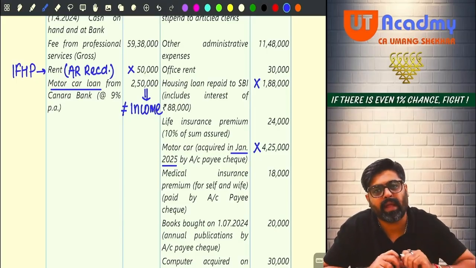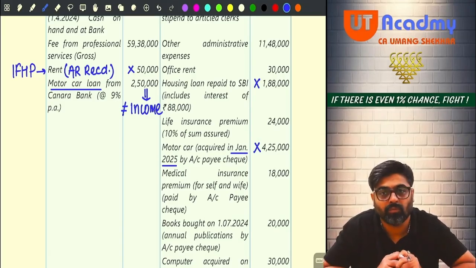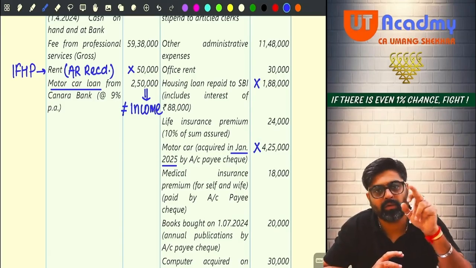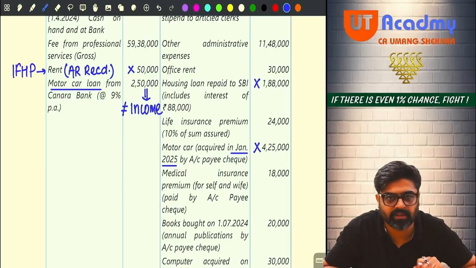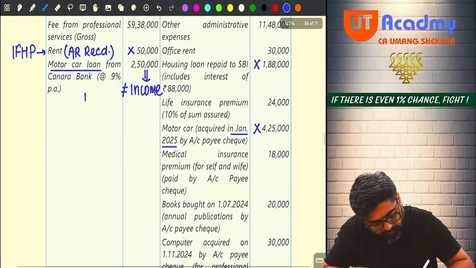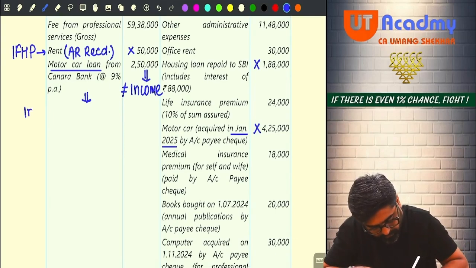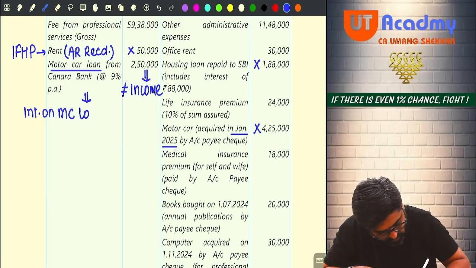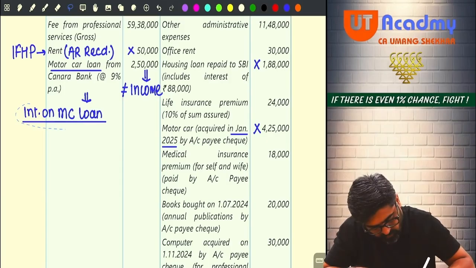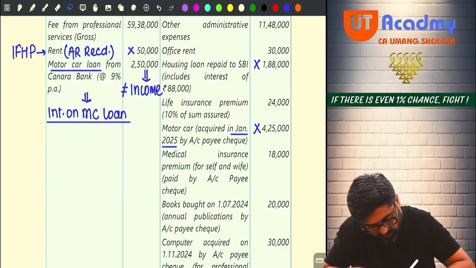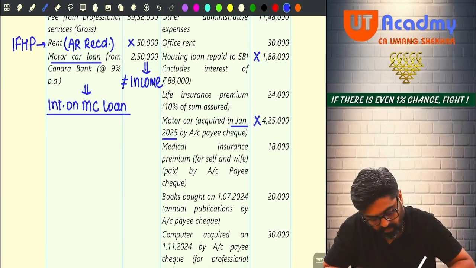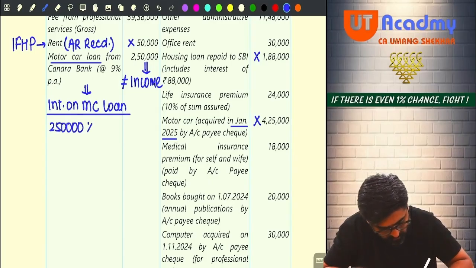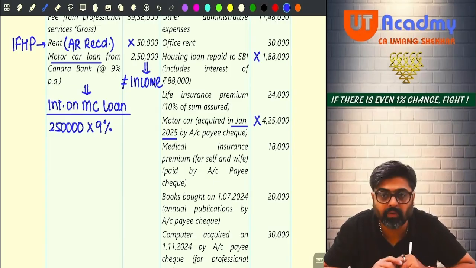Now, will you pay 9% interest on this? Motor car loan was 2,50,000. On 2,50,000, 9% rate of interest is given. So, can I say interest on motor car loan? Can you calculate this interest and give me the amount? How much motor car loan interest is to be paid? 2,50,000 is the loan amount. On that 9% interest you are going to give.